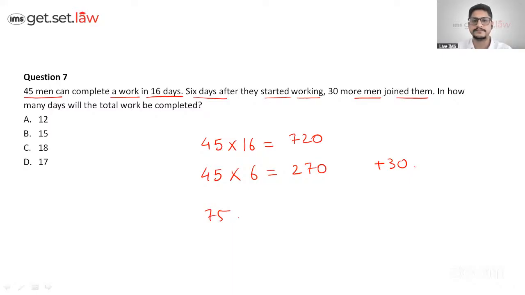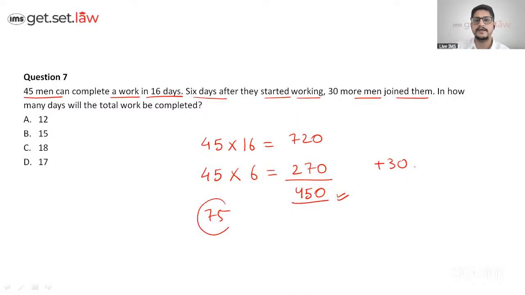That comes the question. Now this becomes a bit tricky over here. So you have seen that 45 men have worked for 16 days, they have 720 man days, which is there on the screen. Then for the next 6 days they work, it is 270 days. Okay. So the remaining work, what they are saying, 6 days after they started working, 30 men join. That means the remaining work comes to be 450. Now 450 is the total working man days, we can say.